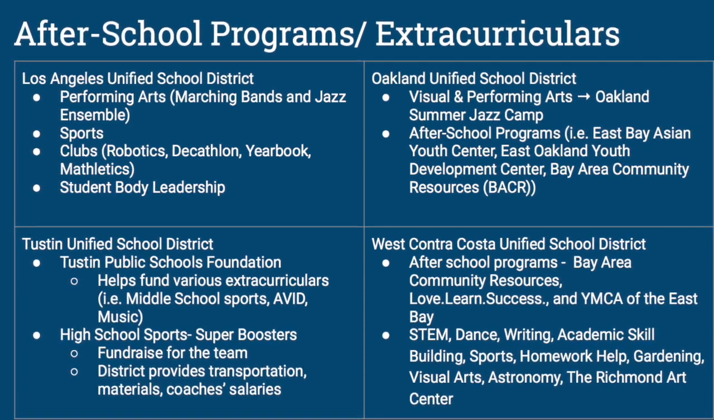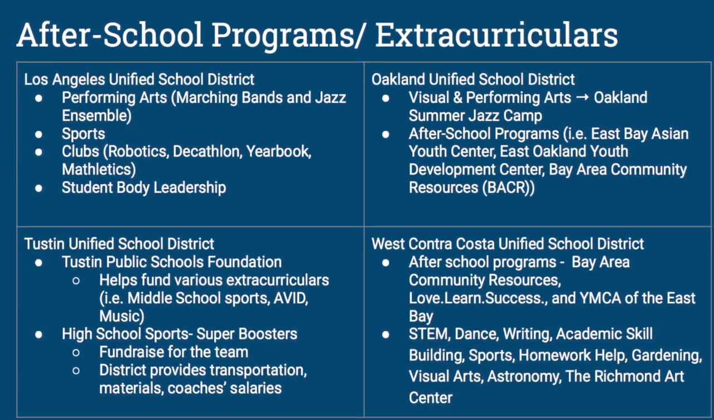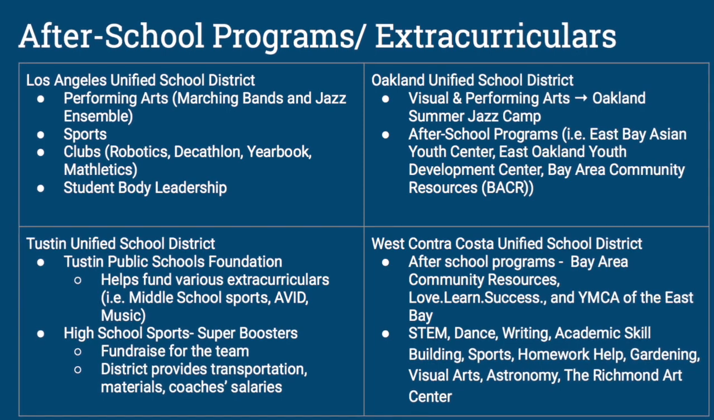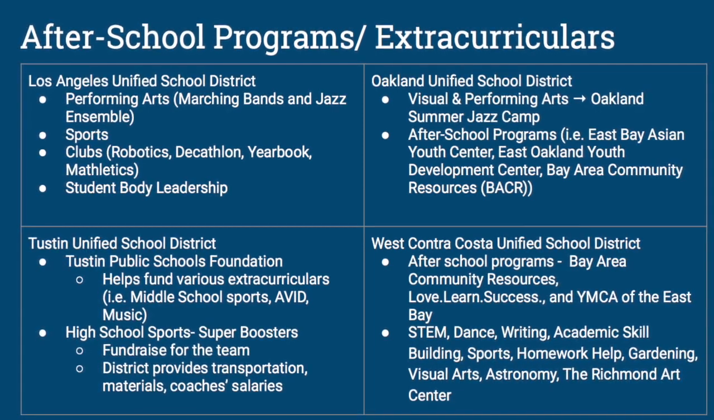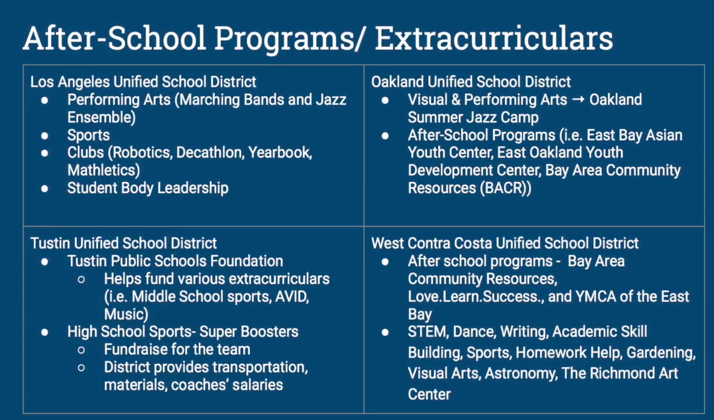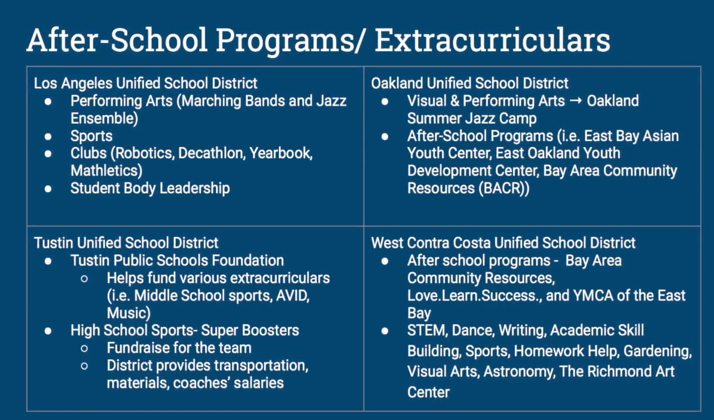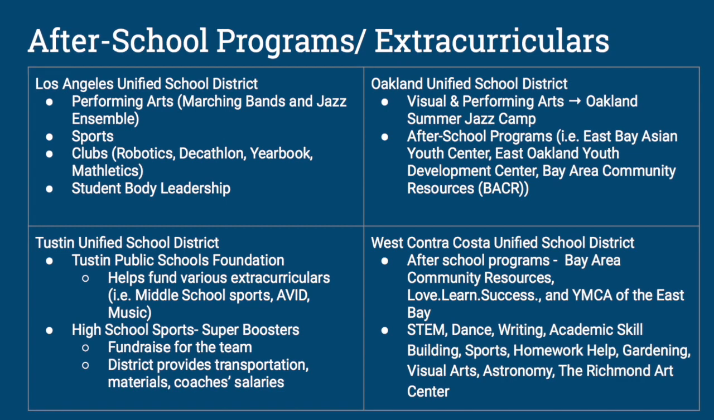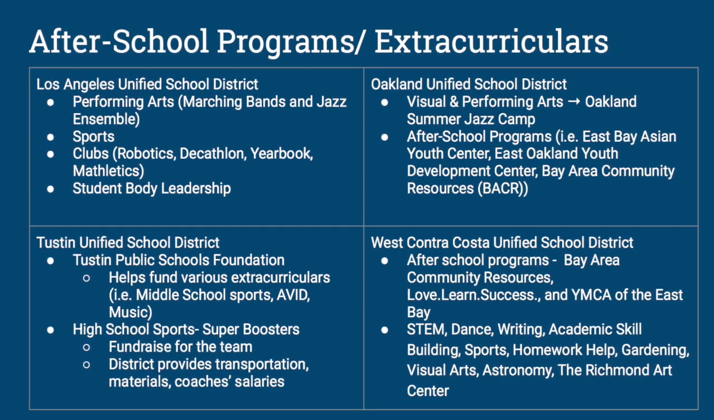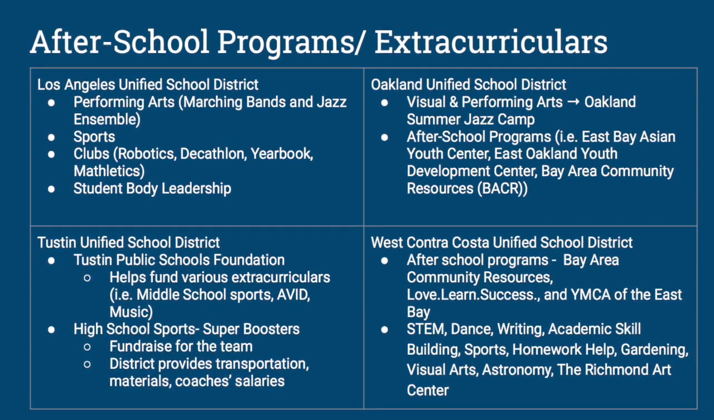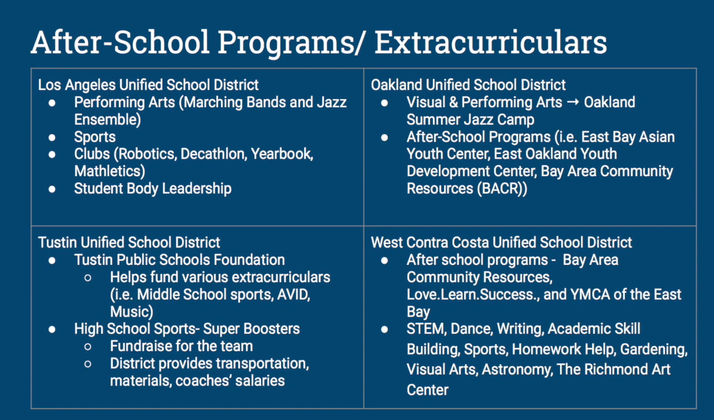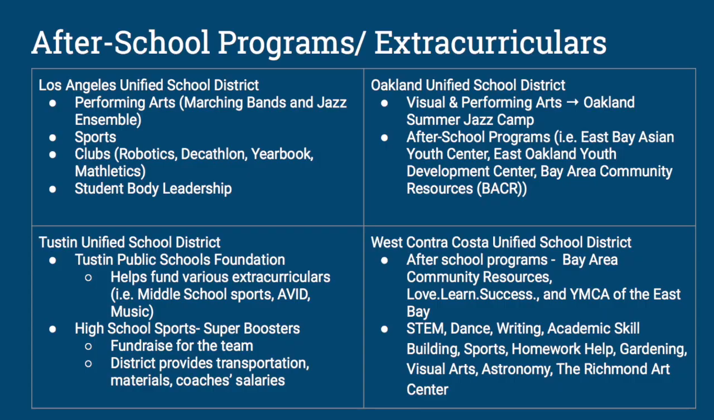The Tustin Unified School District helps fund various extracurriculars, so middle school sports and AVID, music. Middle School Save Our Sports provides funds to all 6 middle schools, so students have the opportunity to participate in intramural sports. AVID, which is Advancement Via Individual Determination, is a college readiness program at 6 middle schools and 3 high schools. They help raise expectations and achievements of academically average students.